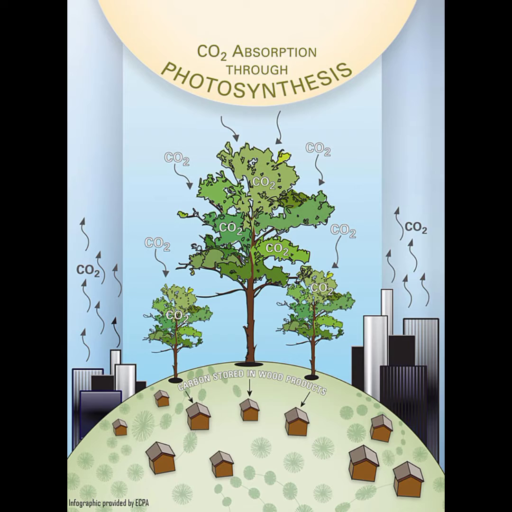So how do trees absorb and store carbon? Trees are known as carbon sinks because of their ability to store carbon. This is done through a process called photosynthesis. Trees absorb carbon through their leaves and turn it into sugar needed for them to grow.